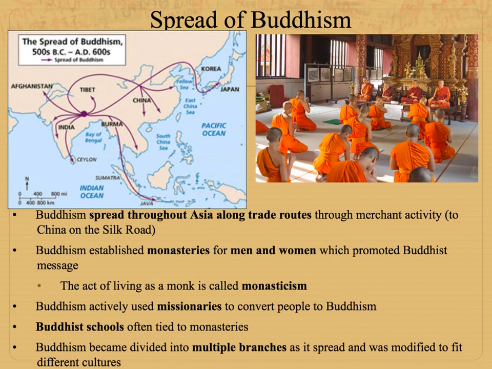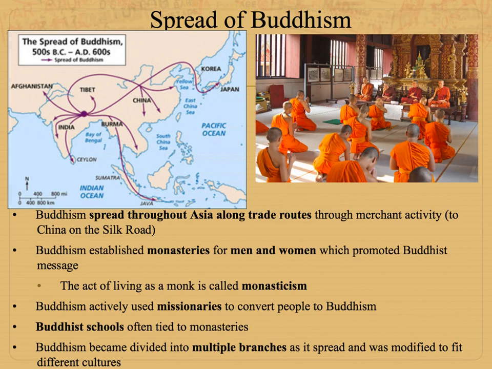All right, this is extremely important. Buddhism spread throughout Asia along trade routes through merchant activity. So one example that we already learned was that it spread on the Silk Road from India to China through cultural diffusion. Buddhism also established monasteries for men and women, which promoted the Buddhist message.